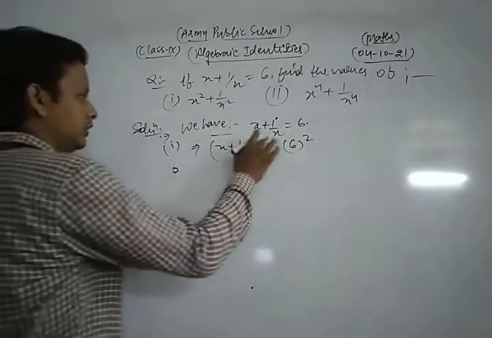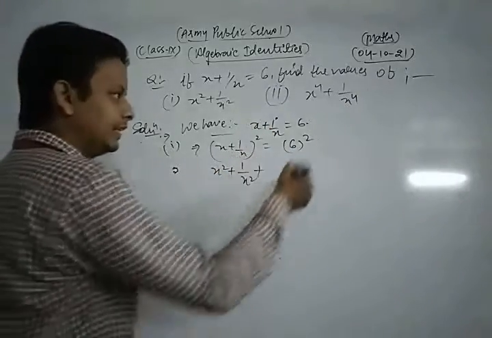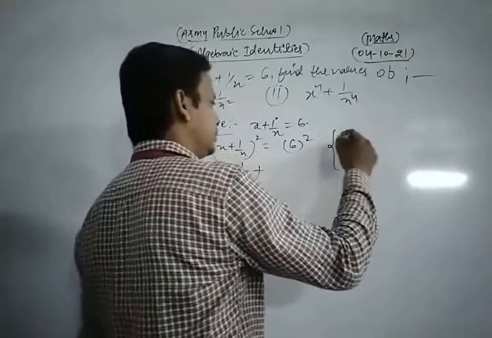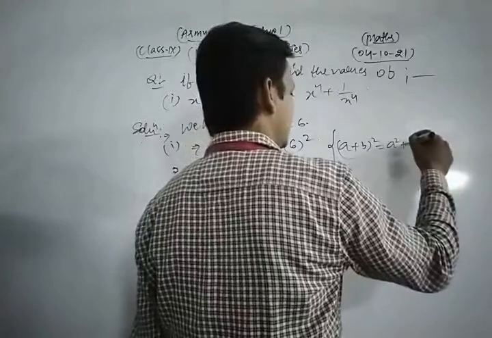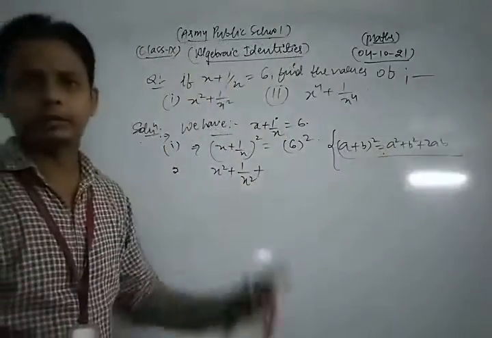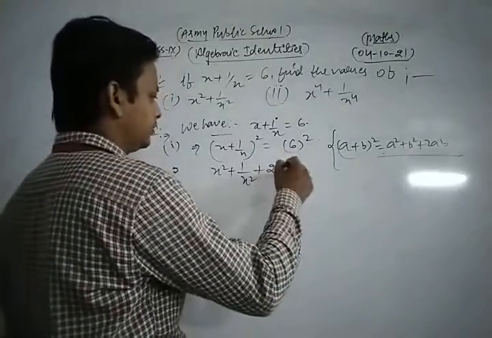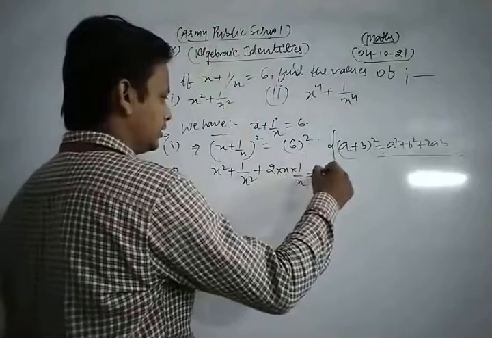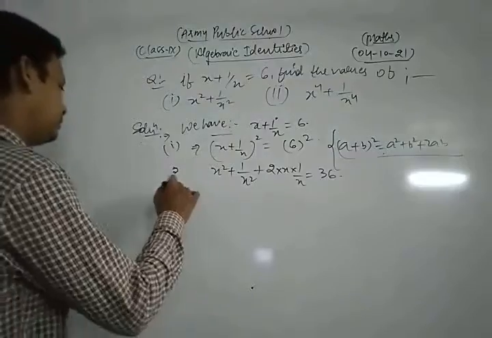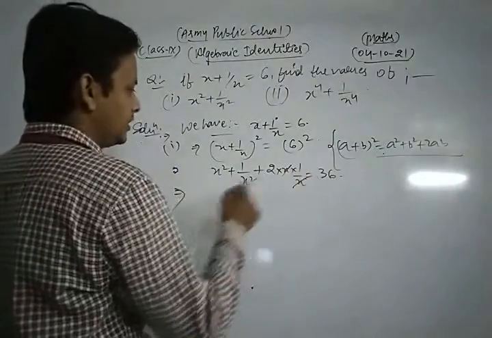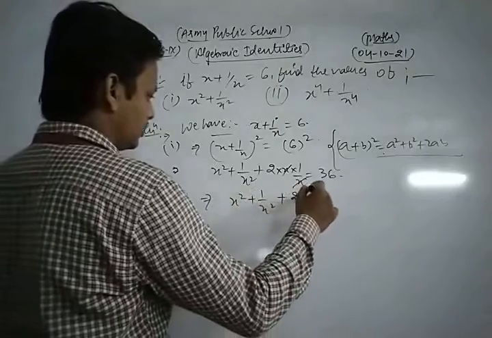Now here we apply the identity a plus b whole square, which is equal to a square plus b square plus 2ab. Here we apply that identity. So x square plus 1 upon x square plus 2 is equal to 6 square, that is 36. Now here the x cancel each other in the middle term, so we get x square plus 1 upon x square plus 2 is equal to 36.